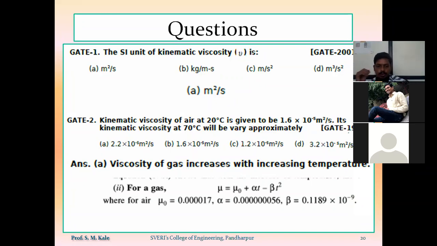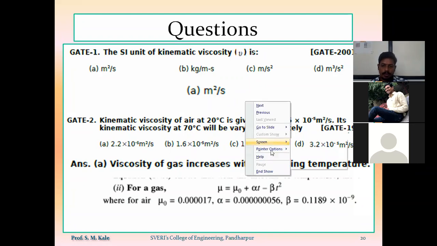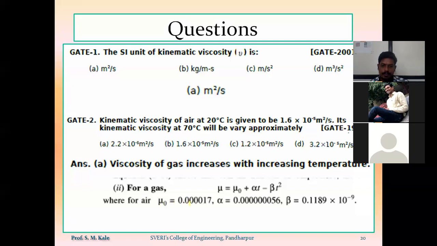This formula I am going to use. And for air, the value of mu 0 we know. That value of mu 0 you have to keep always in your mind. The value of mu 0 will not be provided in the question, and the values of alpha and beta will also not be provided in the question. So that should be known to you.